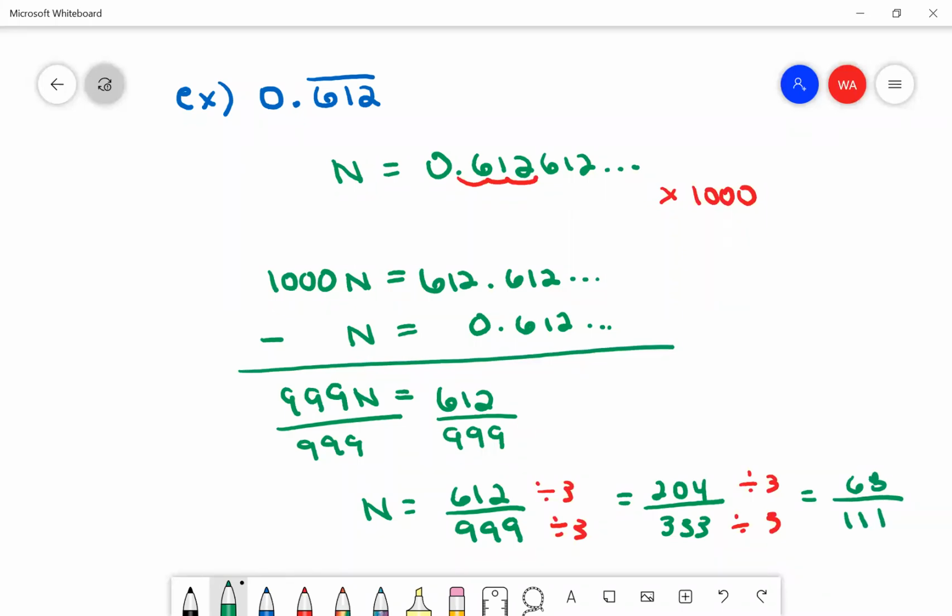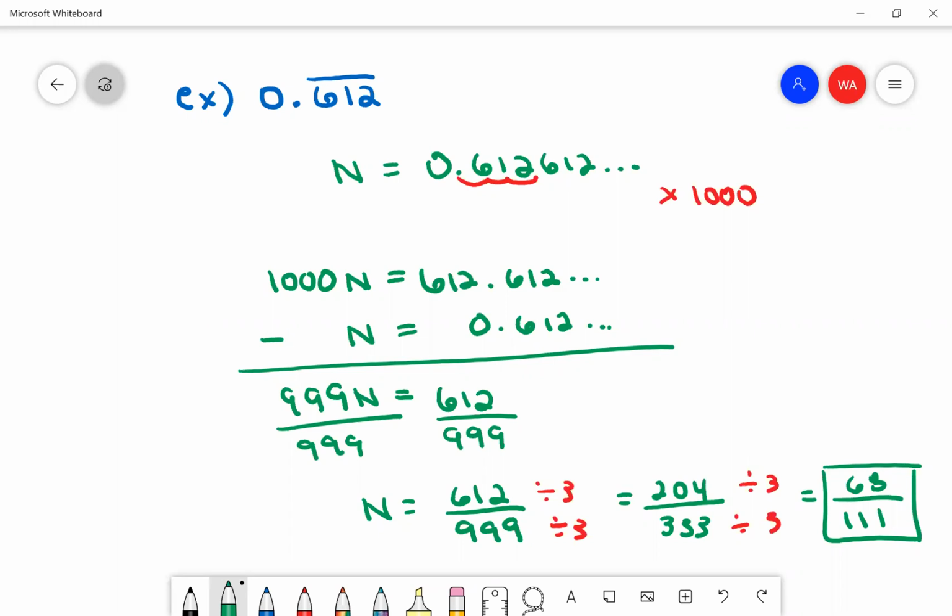And you can use my tricks that I showed you for checking to see if the fraction is reduced. Remember, your calculators can reduce your fractions for you, so you can make sure your fraction is reduced, okay? But you do need to show me the work on how you reduce your fraction. I don't mind you using your calculator to check, but you do have to show me these steps of reducing. And there we go, 68 over 111. If you take 68 over 111 and divide it on your calculator, you're going to end up with 0.612 repeating.